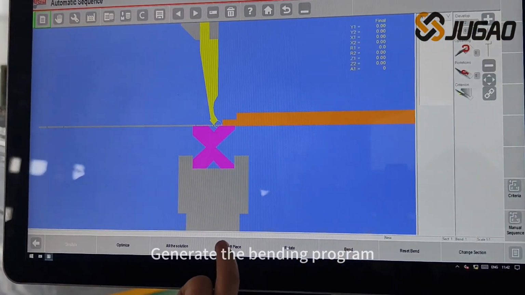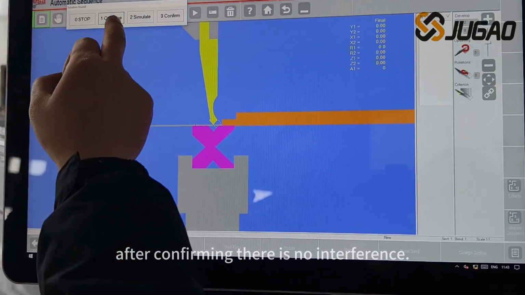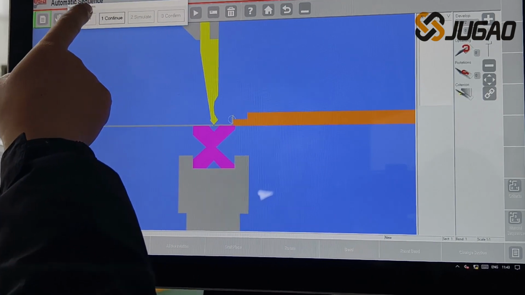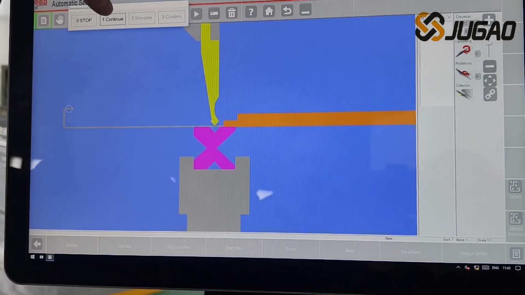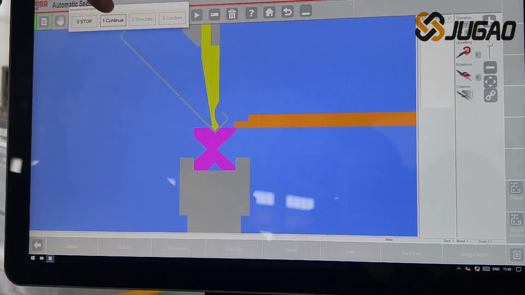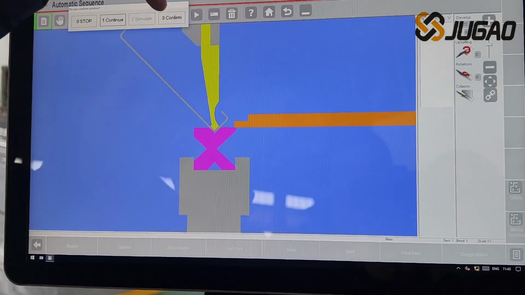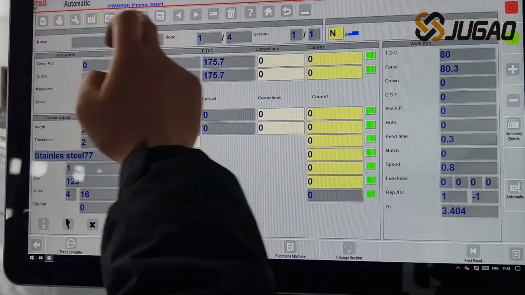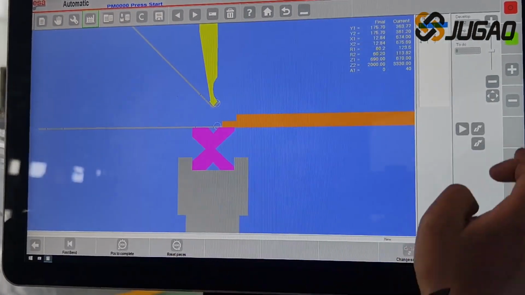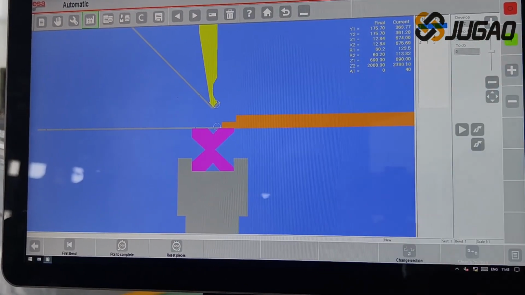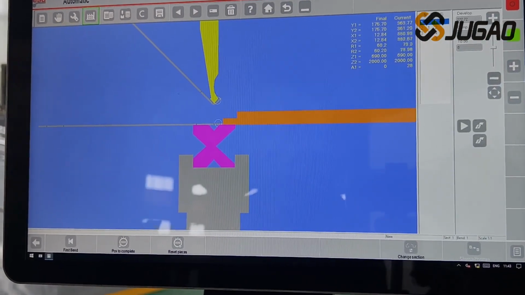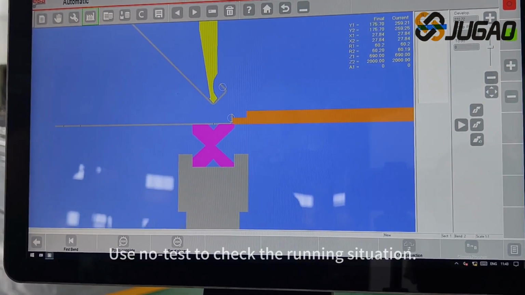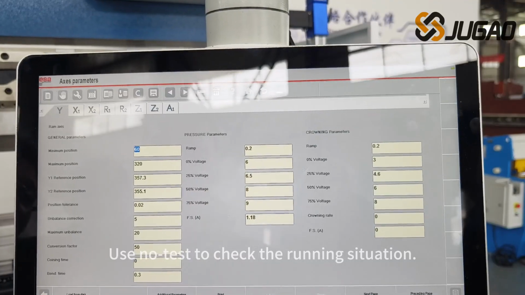Generate the bending program after confirming there is no interference. Use No Test to check the running situation.